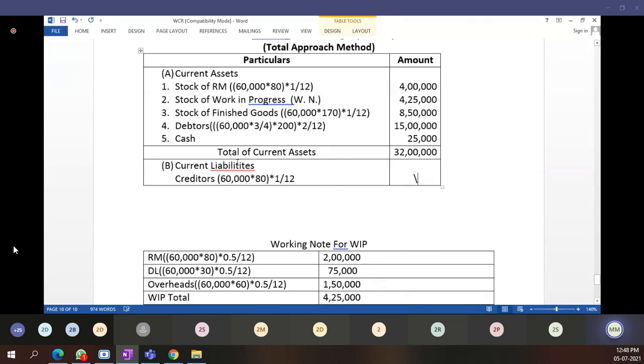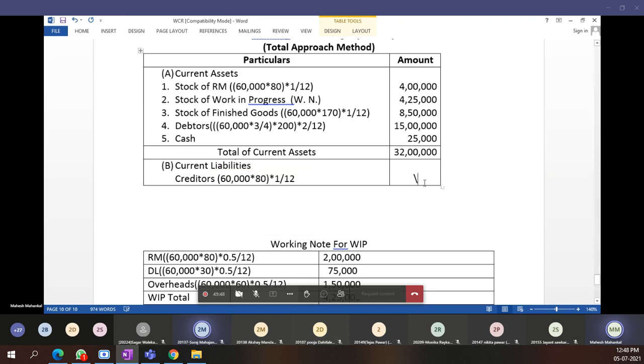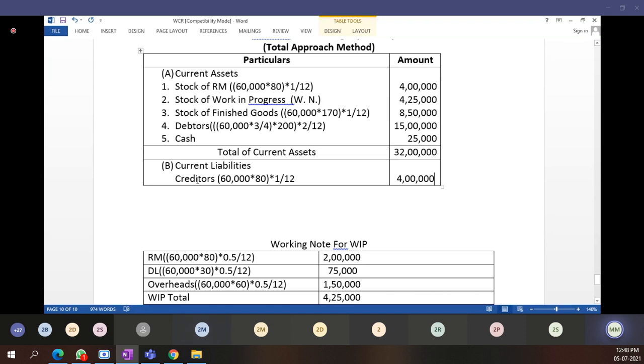4 lakh. 4 lakh. Okay, then next, this is the one number I will write for your understanding clearly.